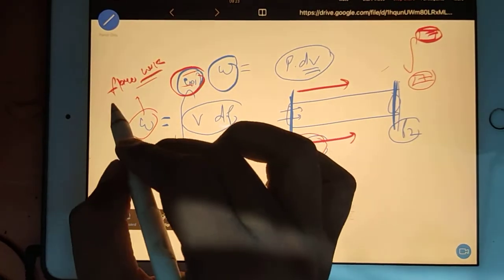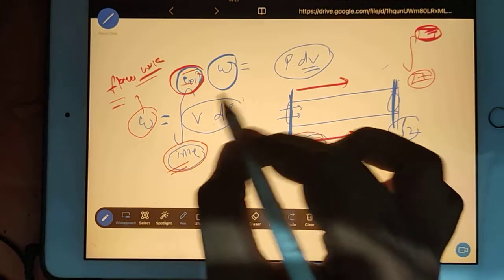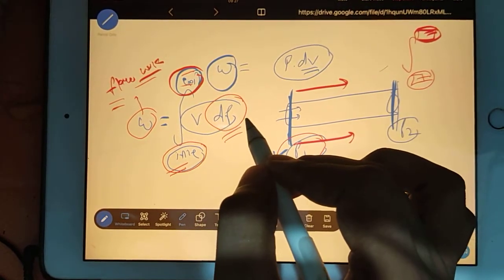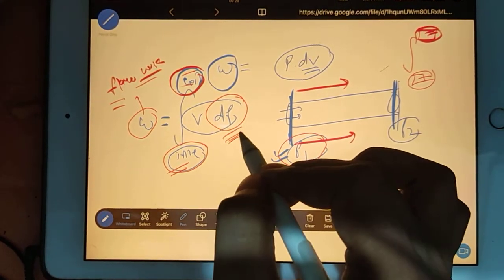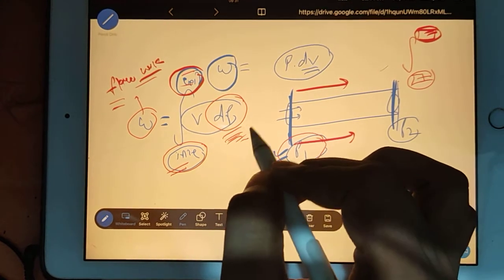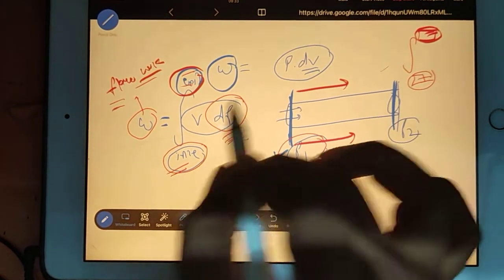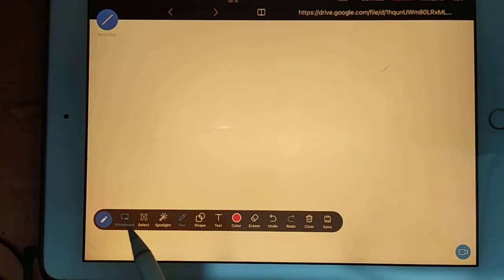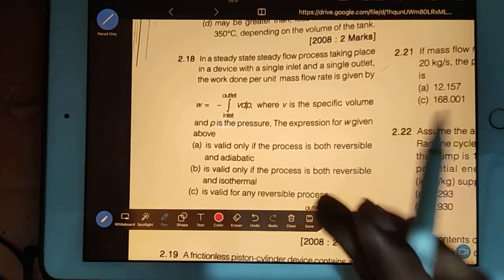Flow work. So in this flow work, your dP means your pressure is not constant, your pressure is changing. If your pressure is changed, that's all what they are asking. Actually they are asking nothing. You check out, you see the question.